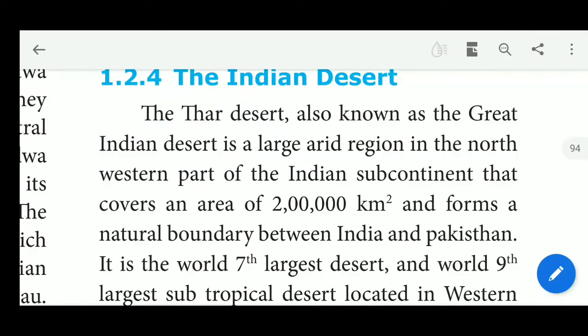Hello students, today we see the topic about the Indian desert, the coastal plains and islands. Book page number 90. The Indian desert.